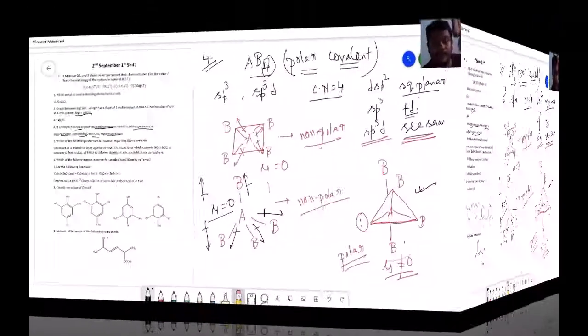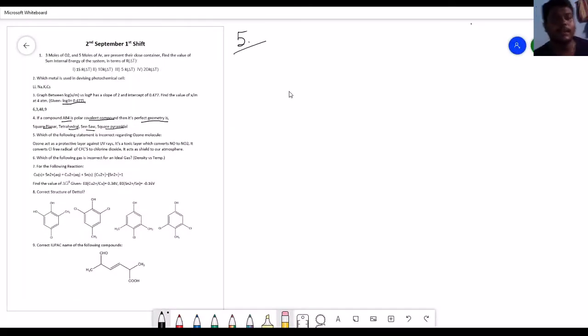Okay, now question number 5, what does question number 5 state? Question number 5 states: what was the incorrect option to explain regarding the ozone molecule? I didn't have the options for that question. There were several points about ozone. There was a point that ozone helps the atmosphere to protect from harmful rays, that is totally correct.